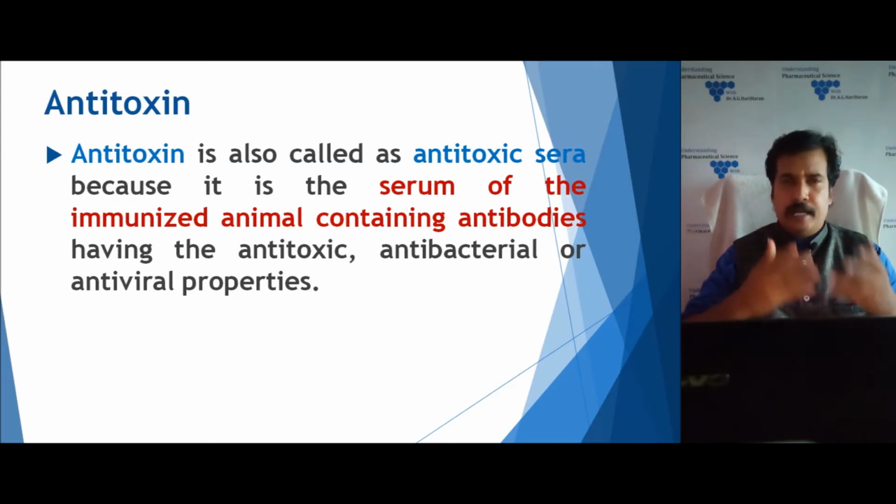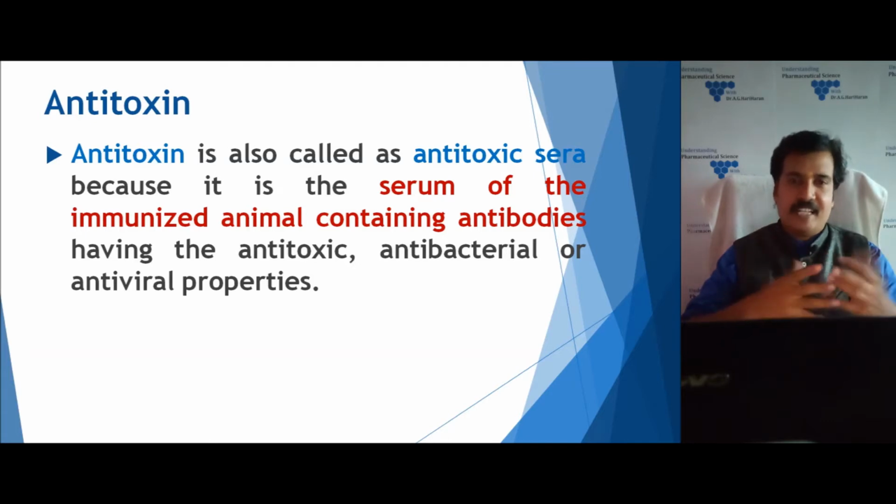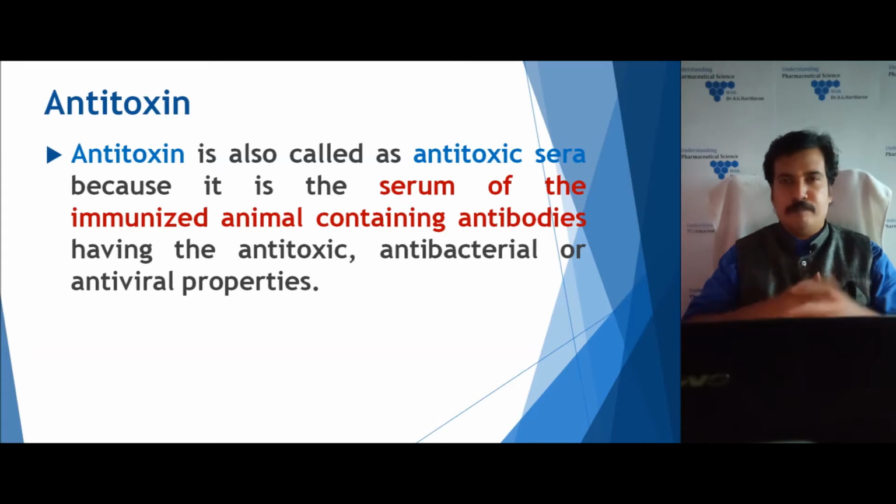These antibodies are generally obtained from the serum of immunized animals, which has antitoxic, antibacterial and antiviral characteristics. This antitoxin preparation is administered when passive immunization is needed. In most cases, diphtheria is the most common infectious agent, so we are discussing the production of diphtheria antitoxin in this lecture.